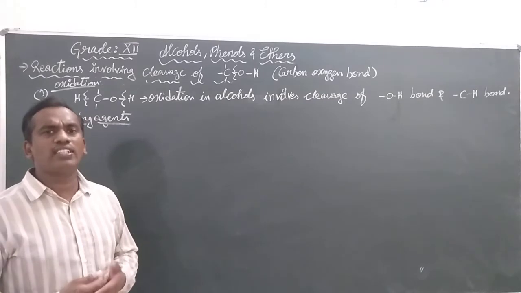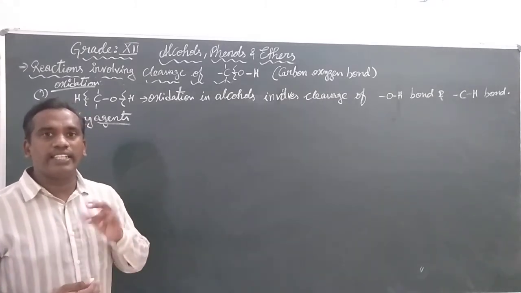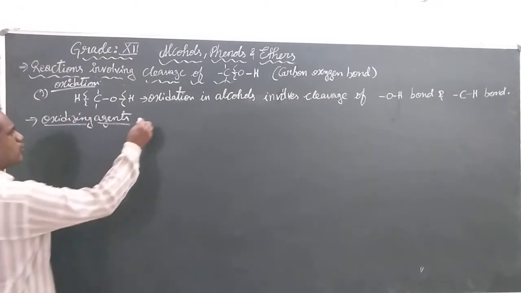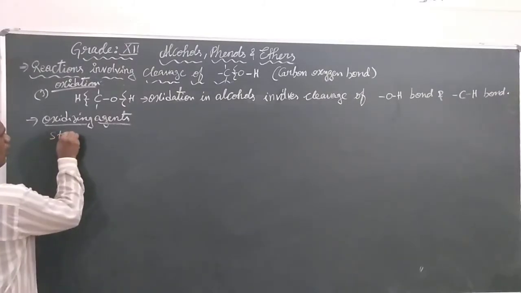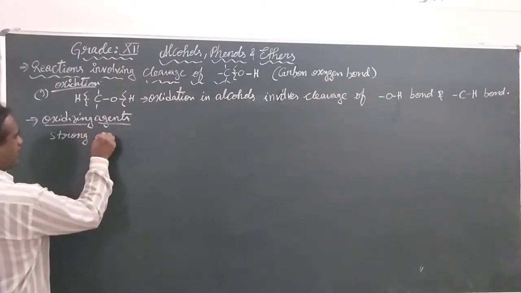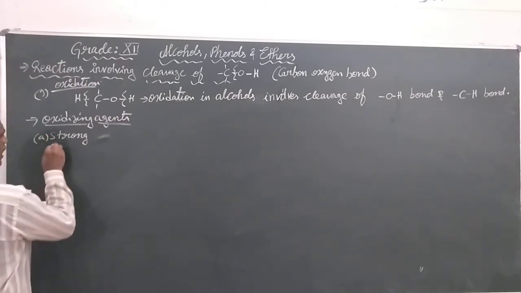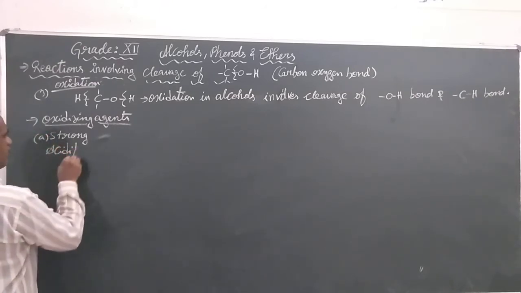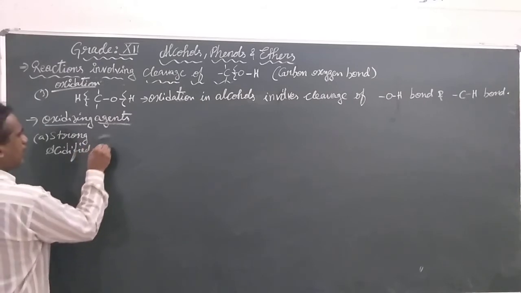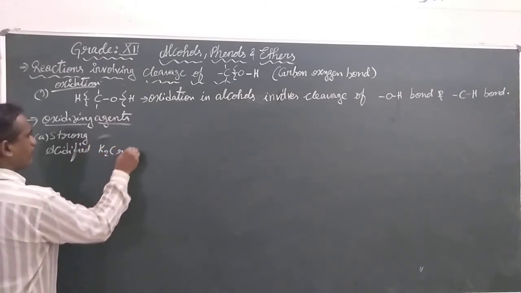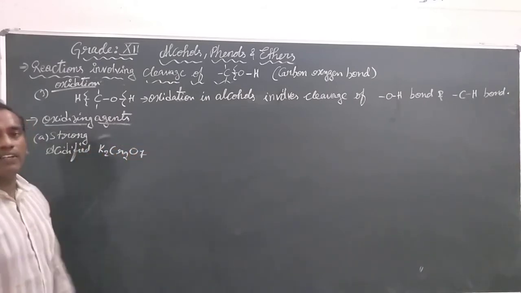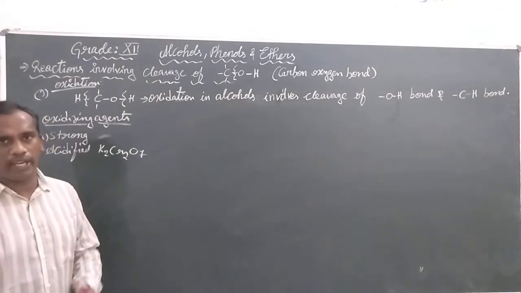Let us come across some of the oxidizing agents that are strong. The strong oxidizing agent is acidified potassium dichromate.